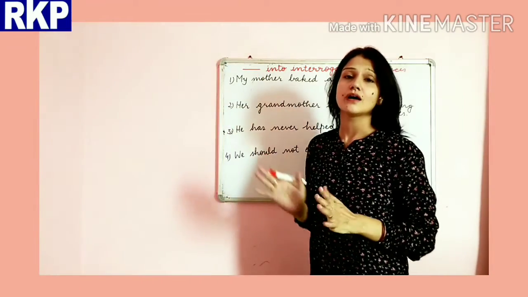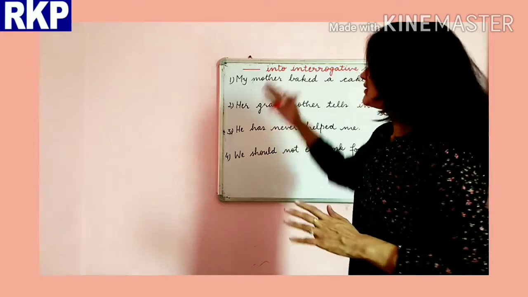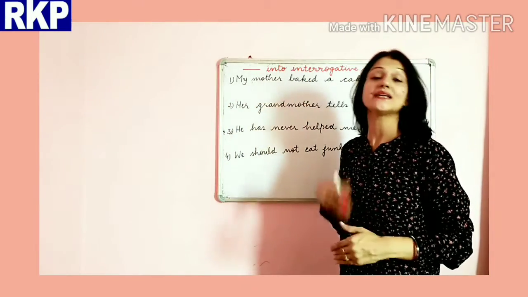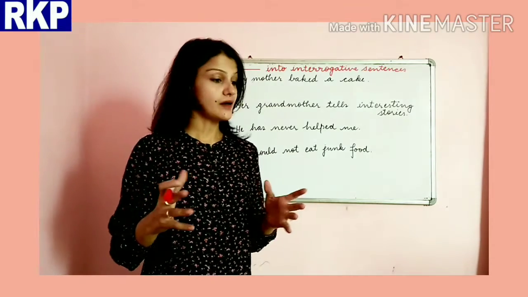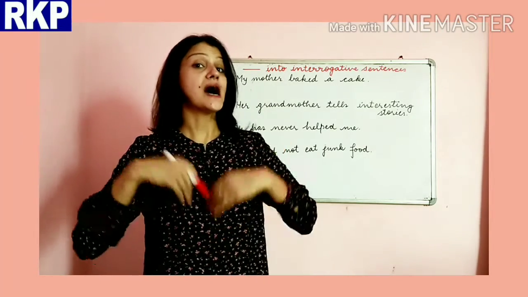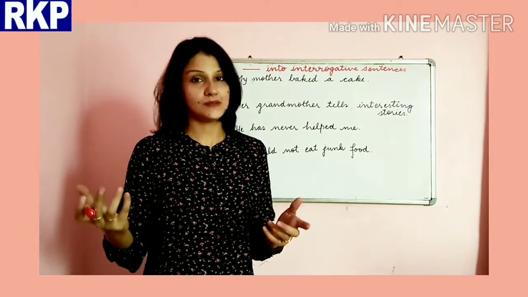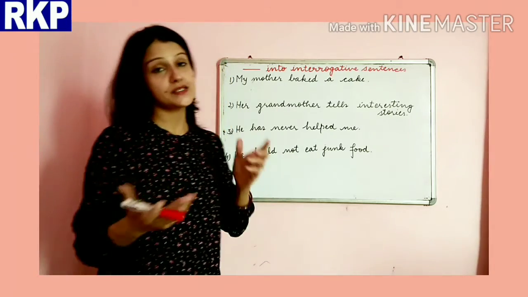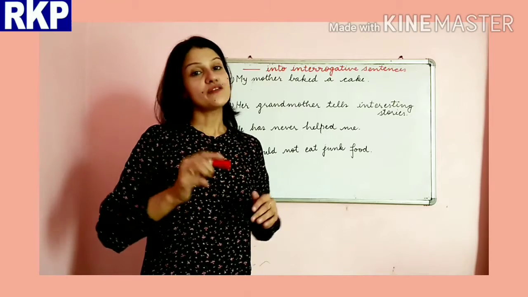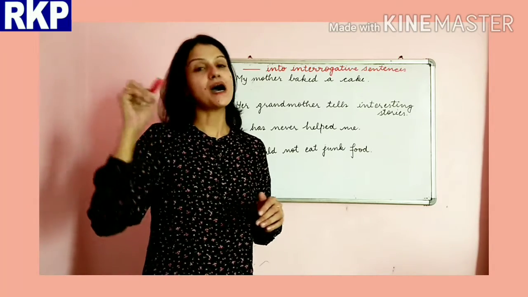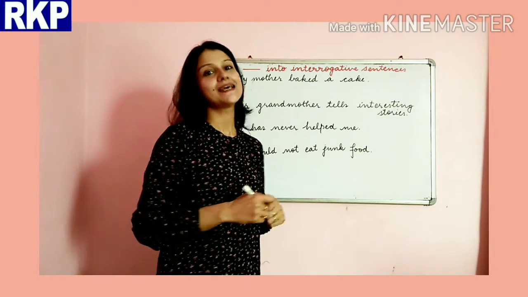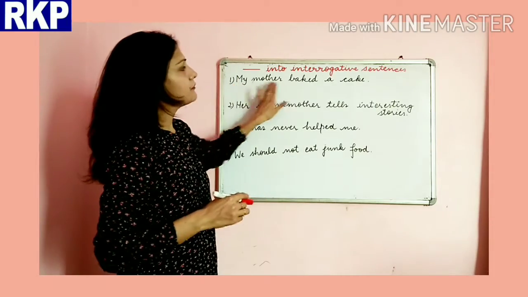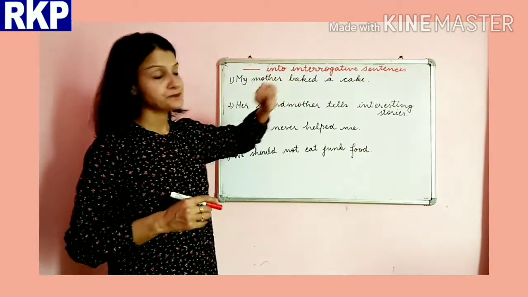So next we are going to change these sentences into interrogative sentences. Now interrogative sentence is the sentence which asks us a question. Okay, right? So in which there is a question, and it always has a question mark at the end. Now my mother baked a cake.